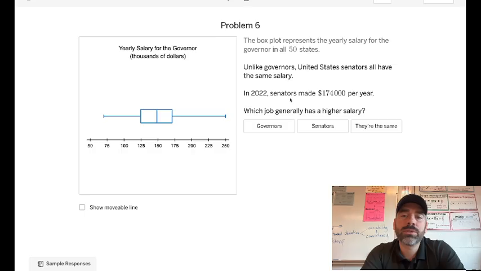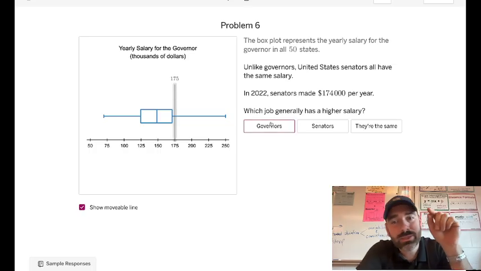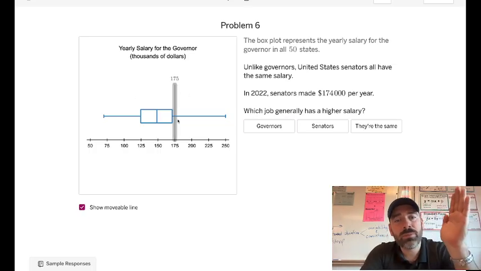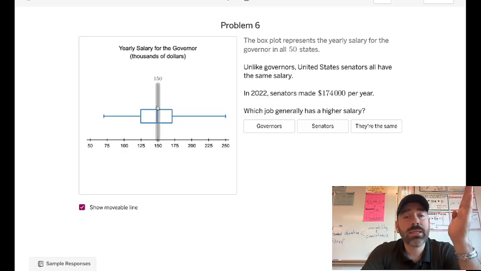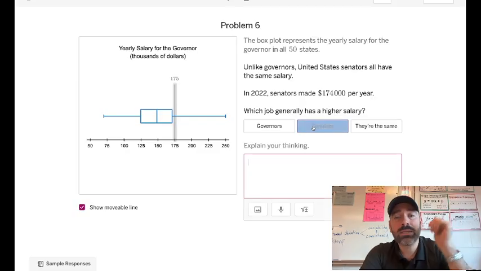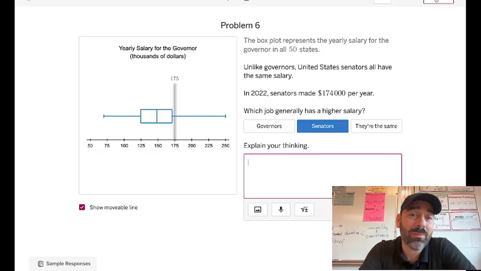Which job generally has a higher salary? Senators made $174,000. Unlike governors, U.S. senators all have the same salary, $174,000 per year. Because they're saying generally, we want to look at a measure of center, the median or the average. Because they all make the same amount, $174,000, that line versus this one, where the middle would be here. So we would say that in general, the senators make more because they all make the same amount.